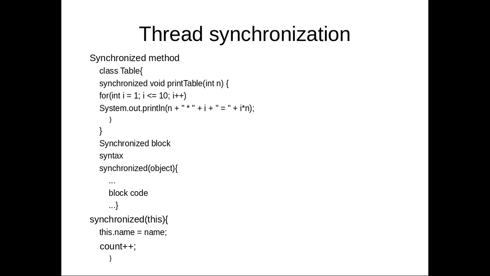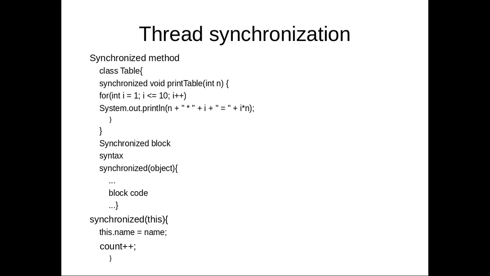Now thread synchronization, synchronized method. This example shows how synchronization can be achieved. Here in class Table, the printTable function is synchronized. That means it's a synchronized method. If some thread is executing this synchronized method, then all other threads have to wait. That's all for the synchronized method.